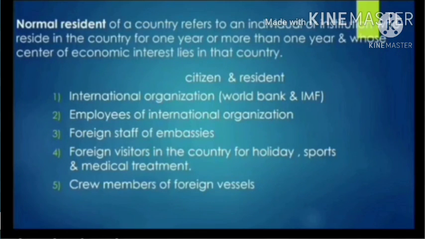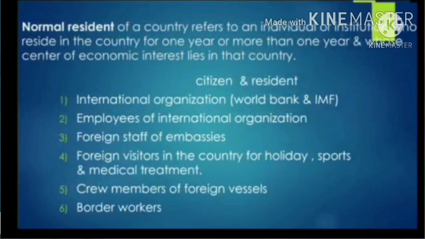Crew members of foreign vessels are also non-residents of a country. Maybe their economic interest is not related to this country, but they come to this domestic territory, or you can say to India, for a few times. So this is also non-resident of a country. And the last one is the border worker. Border workers from across the border who cross the border regularly to work in the given country are treated as residents of the country where they live and not the residents of the country where they work.